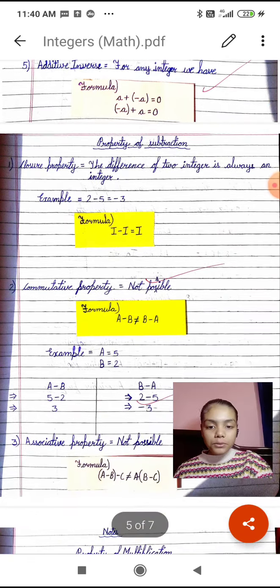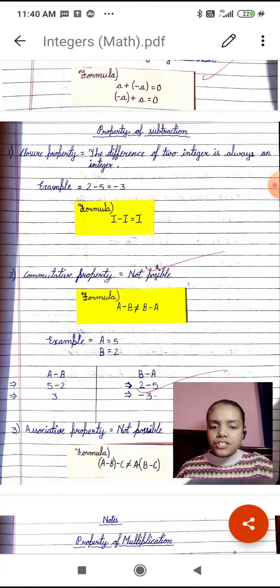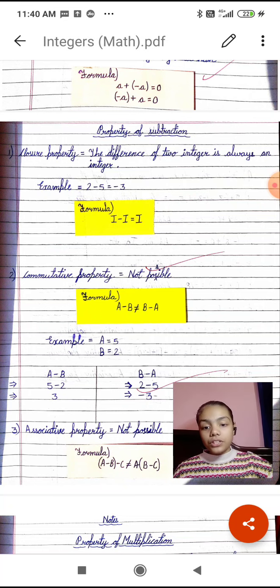Now we came to the properties of subtraction. What are the properties of subtraction? There are three properties of subtraction. First is closure, second is commutative and third is associative. So first we are going to learn about closure. Closure property: the difference of two integers is always an integer.